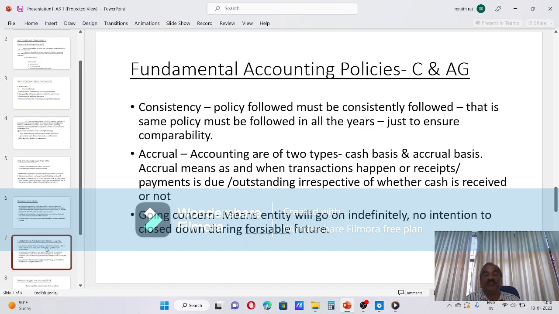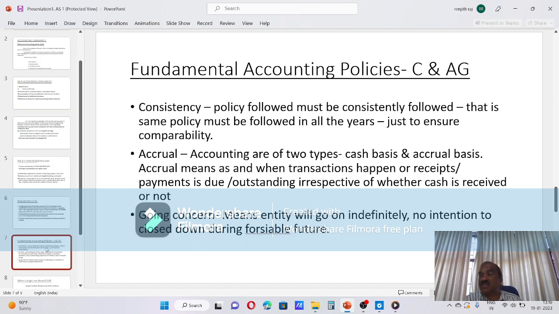Then accrual. Accounting is of 2 types, cash basis and accrual basis. Accrual means as and when transactions happen, or receipts or payments are due. You should account on due basis, outstanding, irrespective of whether cash is received or not.